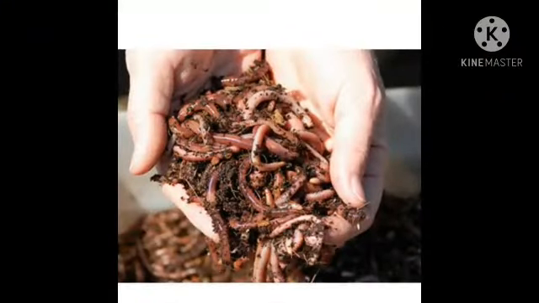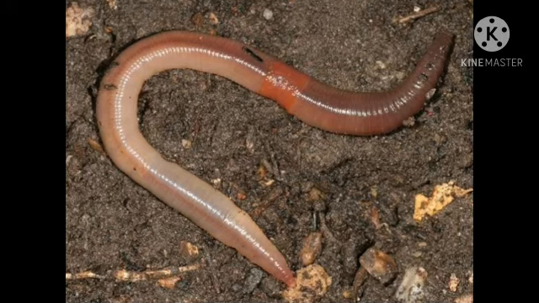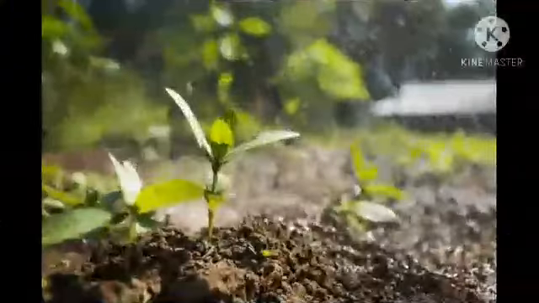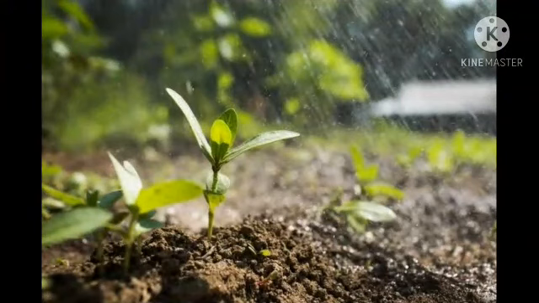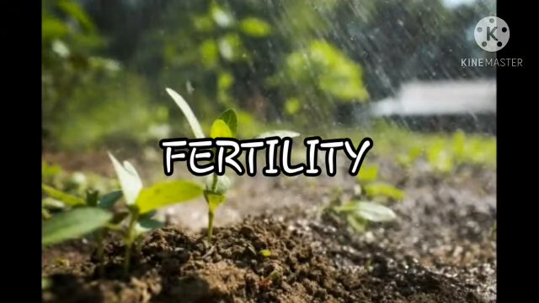So it is eco-friendly also. That is, the manure is very eco-friendly. That is composting manure. So the earthworm burrows into the soil. When it feeds on it, it gives some waste. That is very rich in fertility and it is very fertile for the plants also.